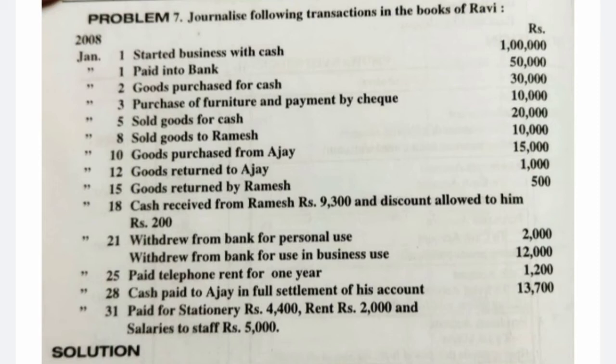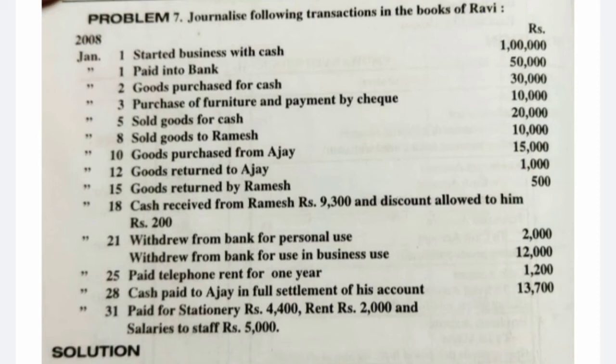Means remaining, 14,000 minus 13,700, that is 300, we are receiving as discount. Means we need not pay that amount. So expenditure is getting reduced to the owner of the business. He need not pay that amount. So it is an income to the owner. So it is called a discount received. So we will name it as discount received.